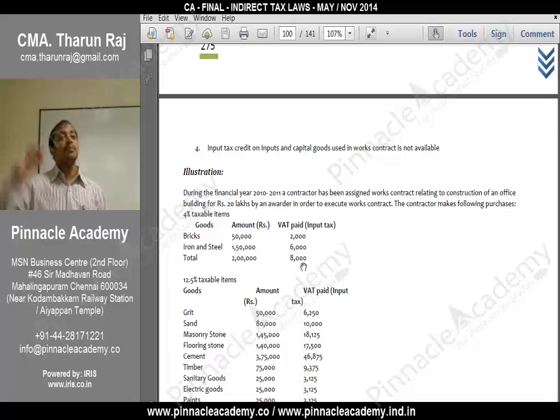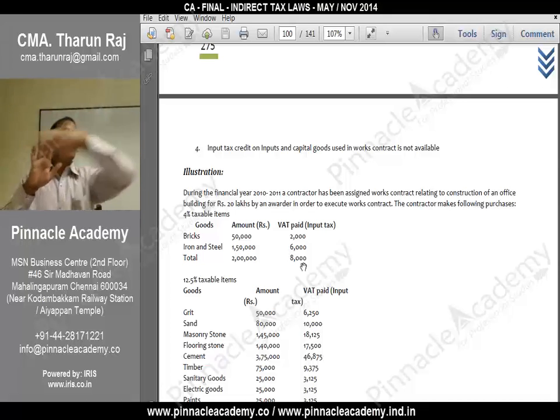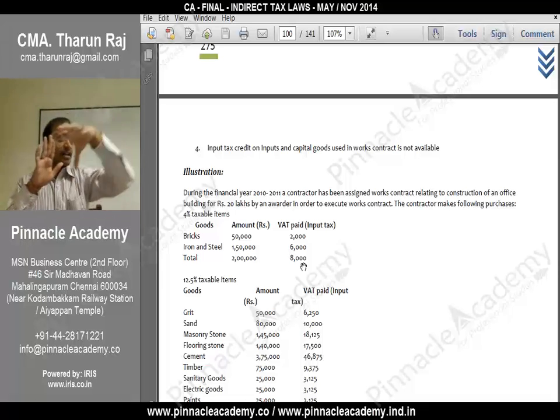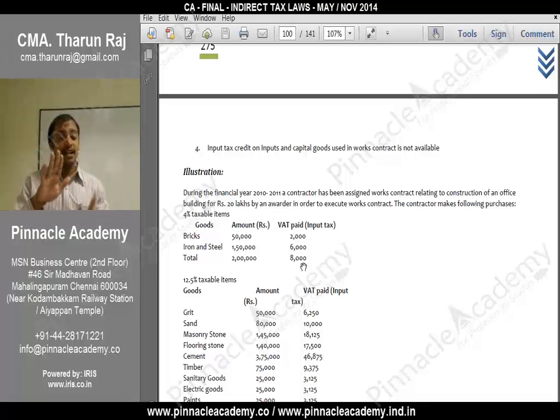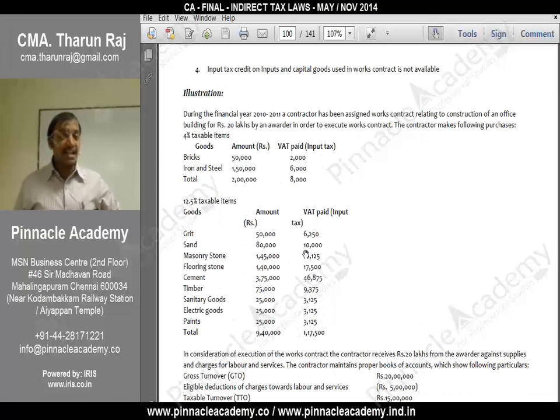But as per the basic structure given in the white paper on VAT, which is the mother document, based on that only they have tweaked some provisions and made different acts: TN VAT Act, AP VAT Act, KA VAT Act, like that. I am not discussing a particular state VAT Act, but the white paper on VAT. So here they have given that input tax credit is not available on capital goods and inputs.